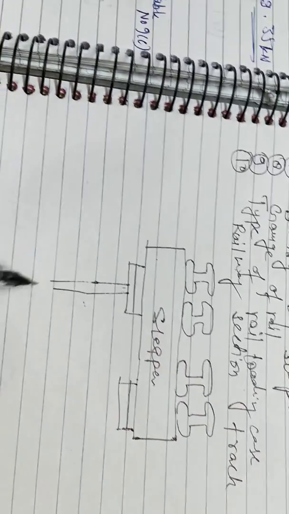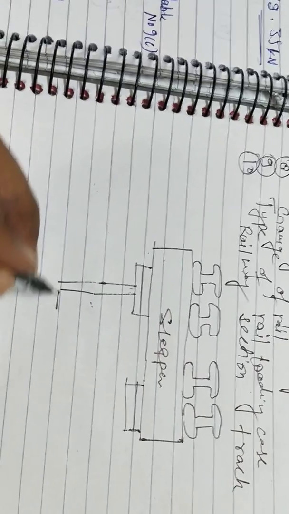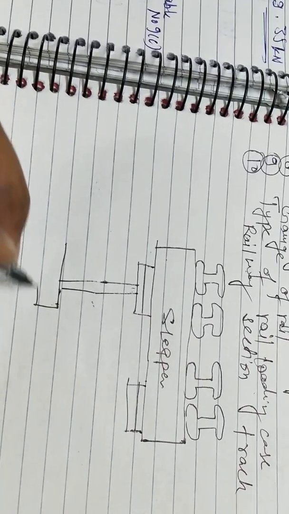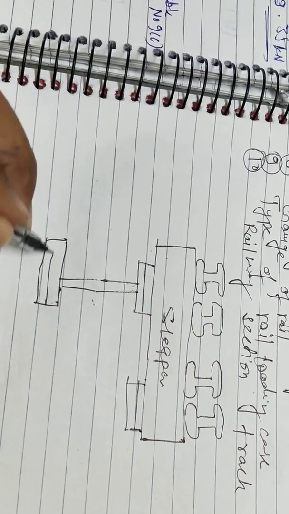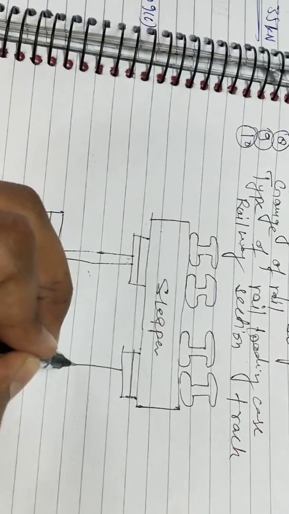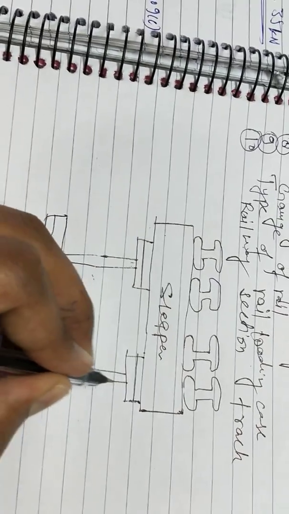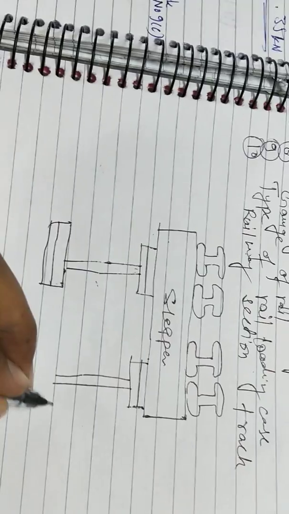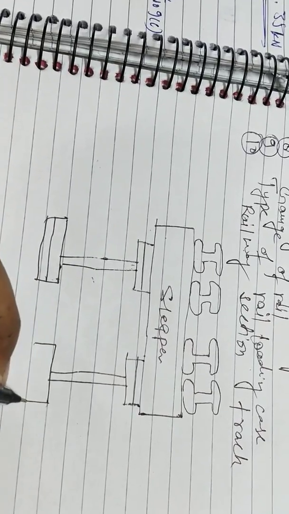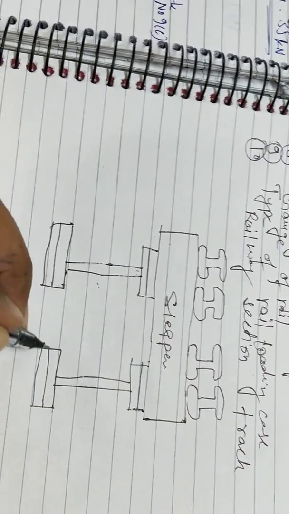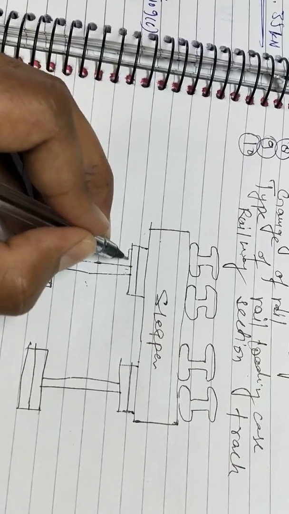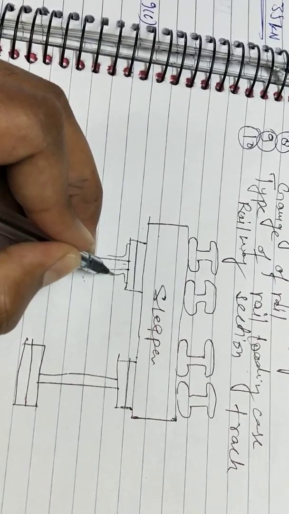This is the girder, and also draw the support lanes.